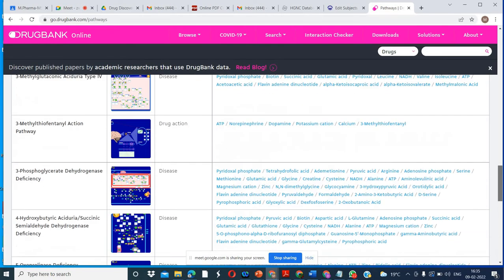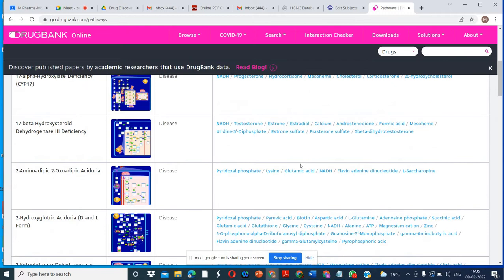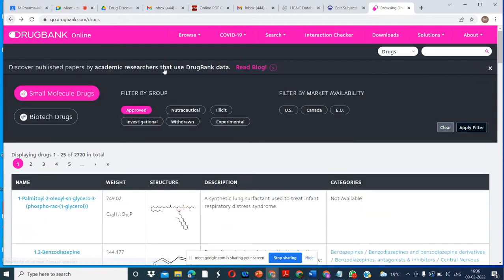You can search in this database and select any drug from this. The name of the drug, the name of the therapeutic agents is given here. So this information can be taken from the pathway. Okay, you can go back.